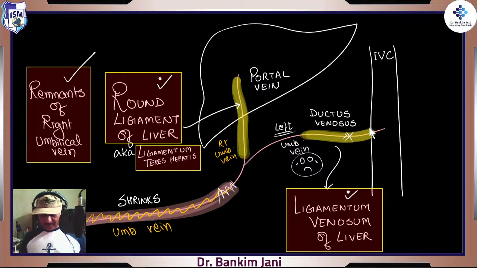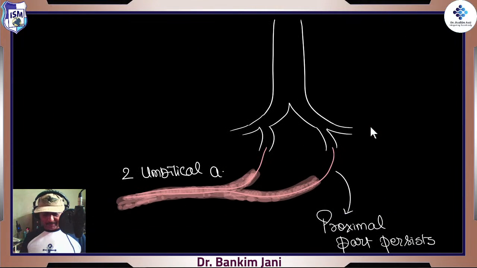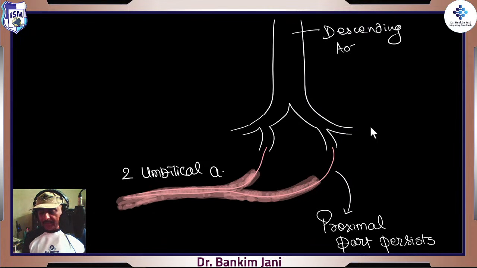Okay, only one problem has remained about that umbilical artery. So this was our descending aorta, which was divided into the common iliac artery, C is common, right and left.